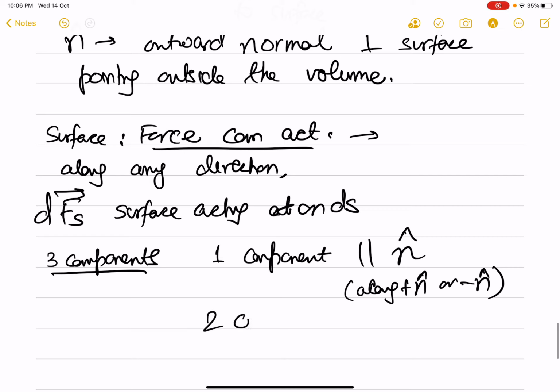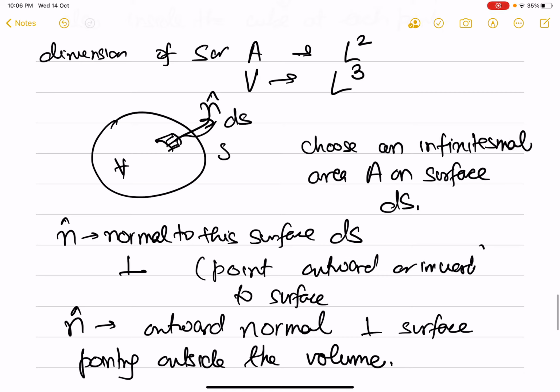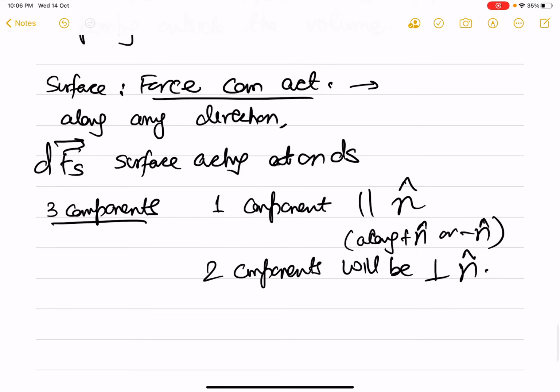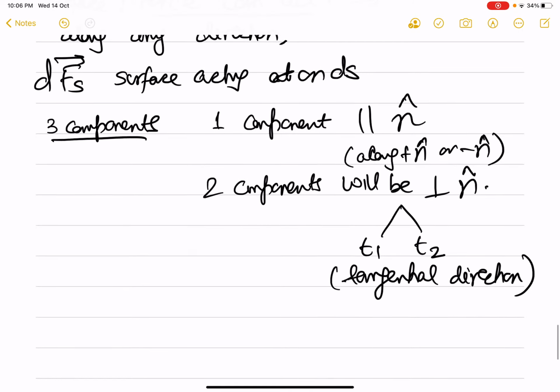And two components will be perpendicular to n. So on this area, there is one force component along this n direction, and then there will be two components perpendicular to n, and we can call them T1 and T2, and both of these will be in a direction which is tangent to the area. n is perpendicular to the area.